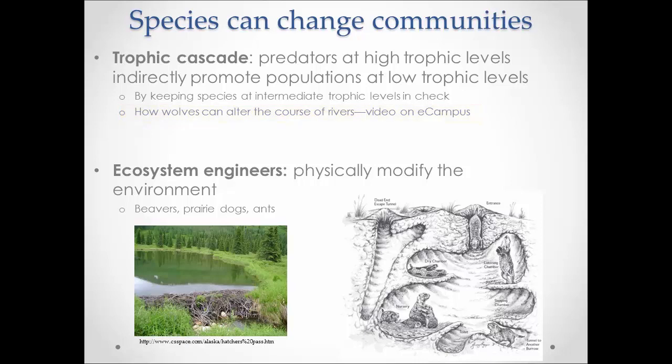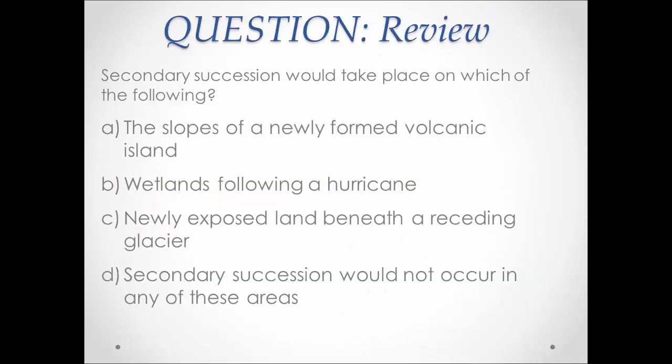There are a few species that also change their environment by physically modifying their habitats. Such species are known as ecosystem engineers and include beavers, prairie dogs, and ants. Now that we've gone over biomes, succession, trophic cascade, and ecosystem engineers, let's review.